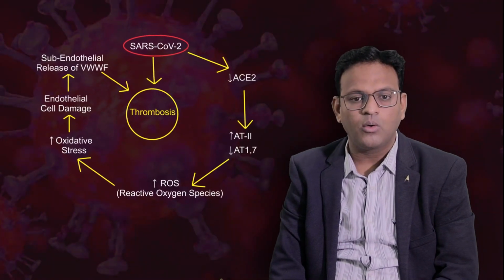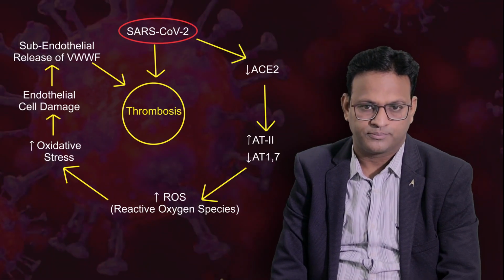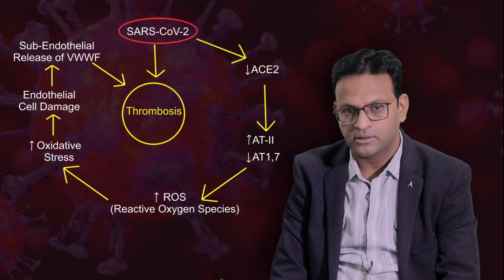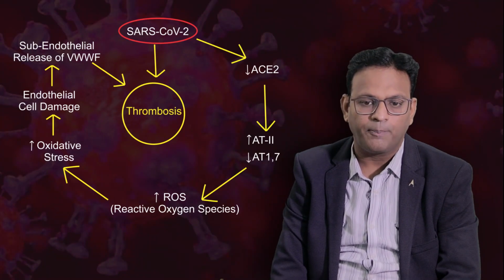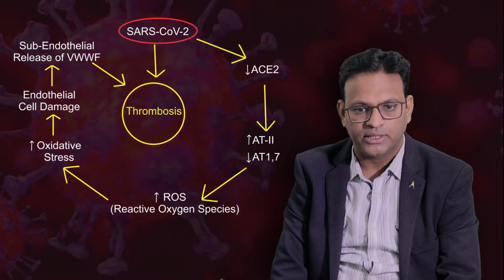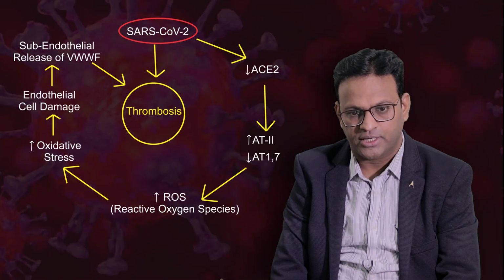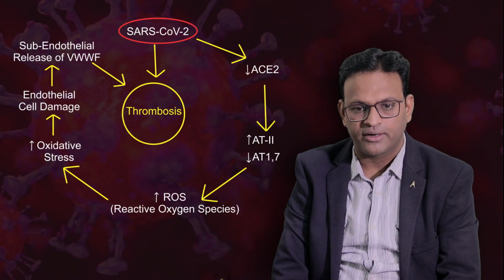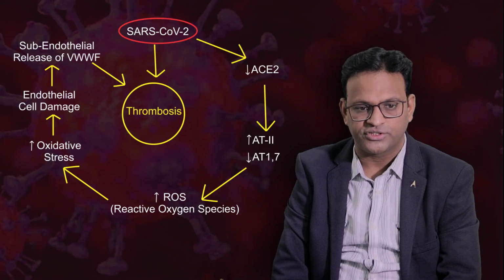Apart from ARDS, one of the dreaded complications of SARS-CoV-2 is thrombosis. How it leads to thrombosis we will see from this slide. After SARS-CoV-2 uses ACE2 receptors to facilitate its entry into the host cell, there is upregulation of angiotensin 2. This angiotensin 2 is a potent vasoconstrictor and it elicits the inflammatory response, because of which there is a release of reactive oxygen species.